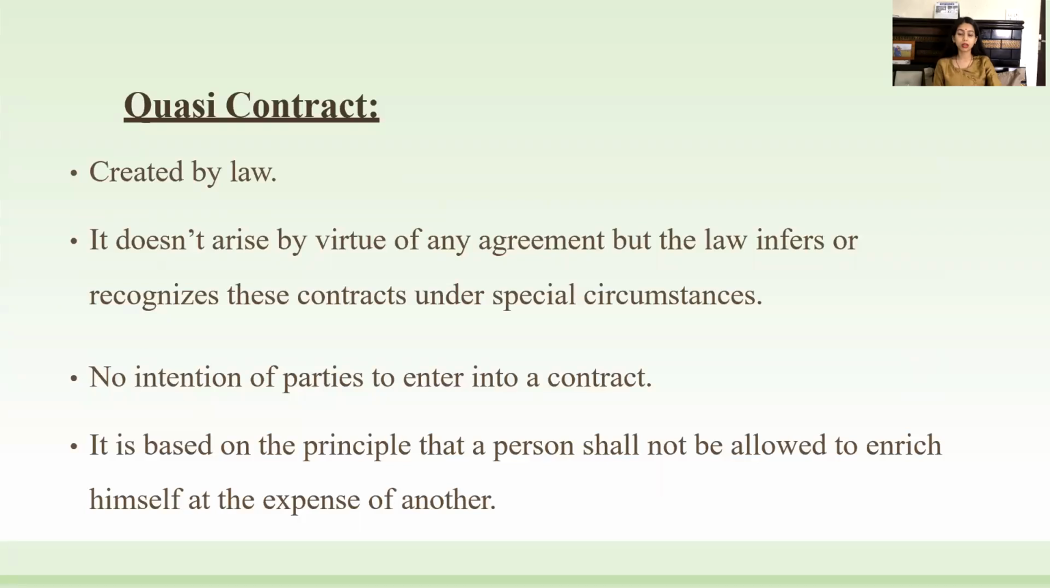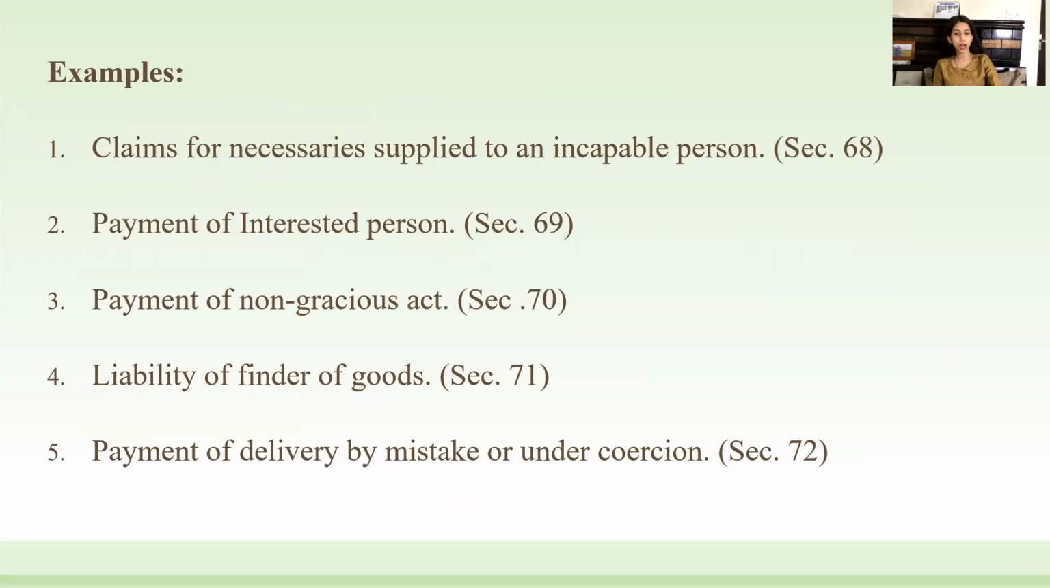Next one is quasi contract, that is created by law. It doesn't arise by virtue of any agreement, but the law enforces or recognizes these contracts under special circumstances. Even if no intention of the parties is there to enter into such a contract. It is based on the principle that a person shall not be allowed to enrich himself at the expense of another. So let's take some further examples for it.